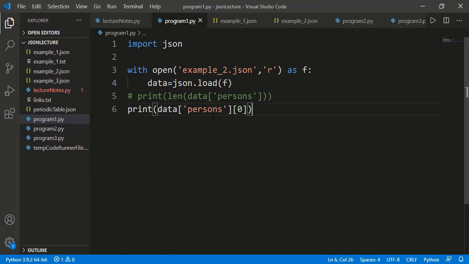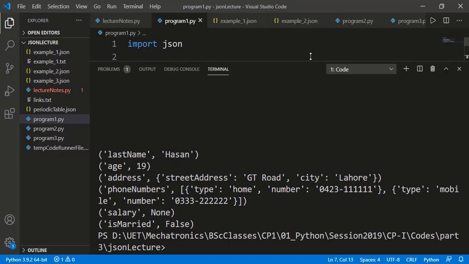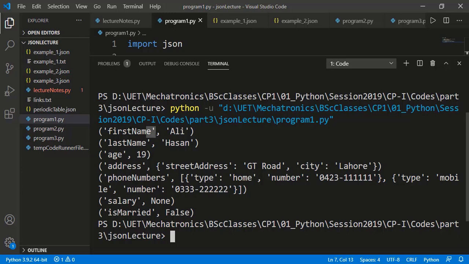It will be better if we print the key value pairs of the person detail in a new line to see that clearly. We can apply the dictionary method items to get the key value pairs as tuples. These are all key value pairs of the inner dictionary of one person. The address key further has another dictionary as its value. The phone number key has a list as its value, and that list has further dictionary objects inside it.